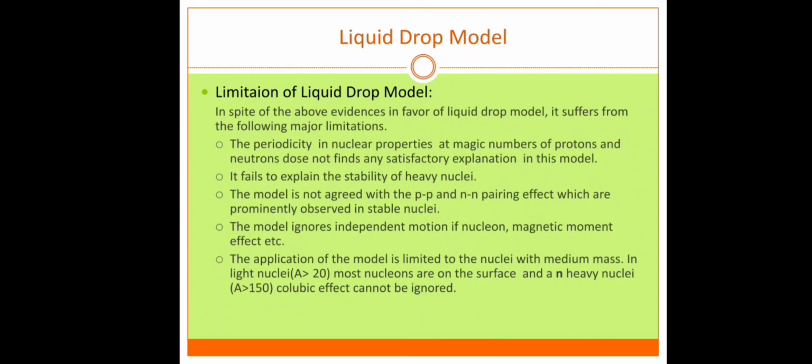The model does not agree with the pp and nn pairing effect, which is prominently observed in stable nuclei. The model ignored the independent particle motion and magnetic moment effect.